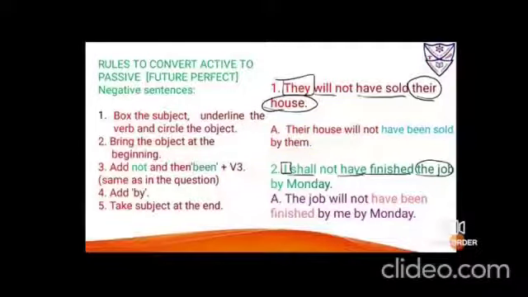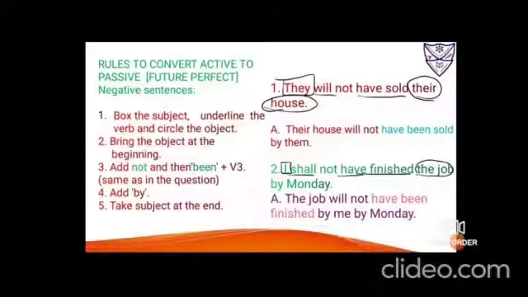Number 2, I shall not have finished the job by Monday. So it is I, the subject, box it. Shall have finished, the verb, underline it. The job is the object, so you have to circle it. By Monday is an extra pair of words. Now this by is the preposition that shows the time. And the by that we use here is the preposition that comes with the doer of the action. So children, do not get confused with both the by. The by that we are using with the doer of the action is supposed to come only.